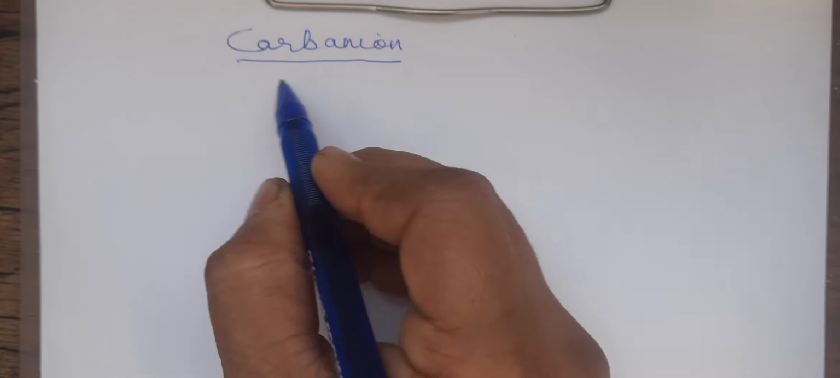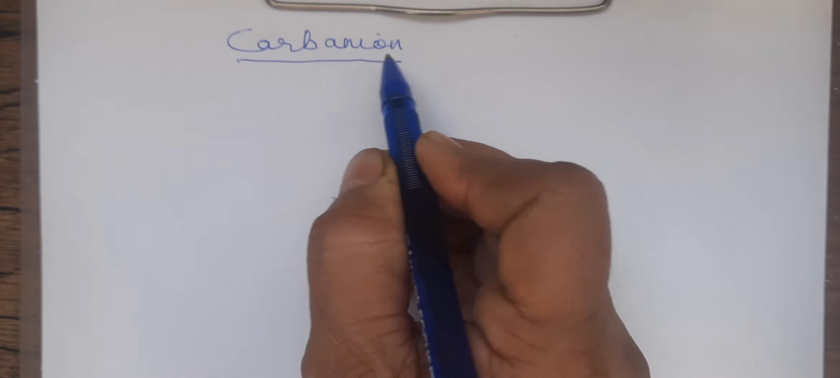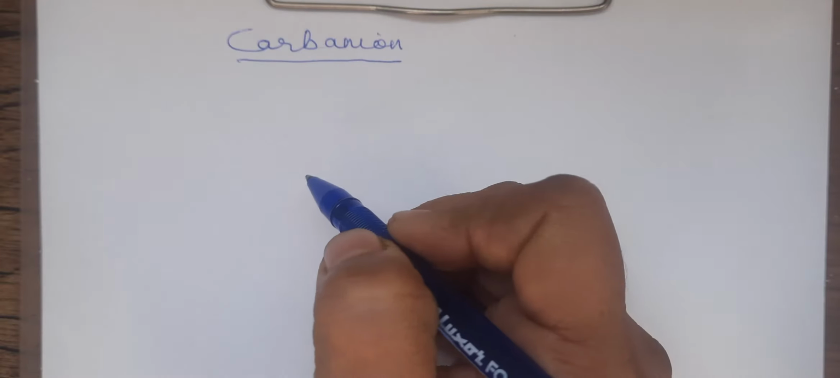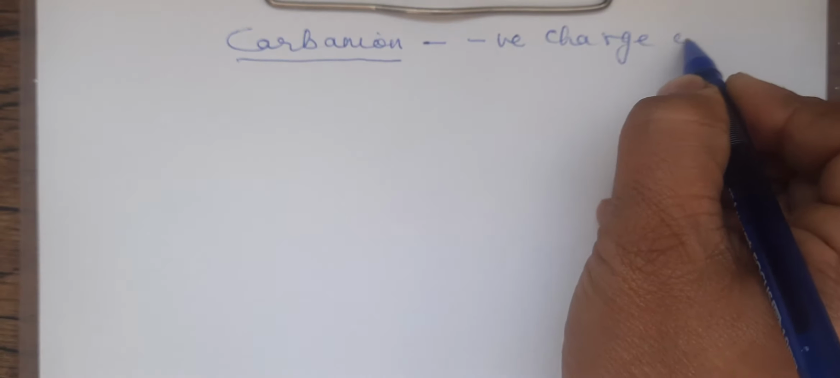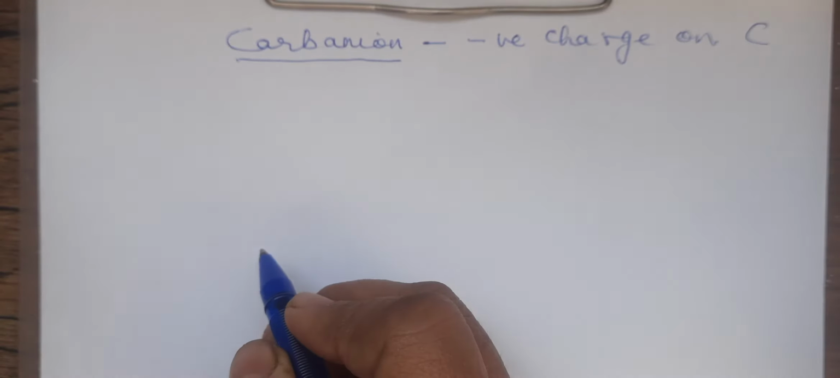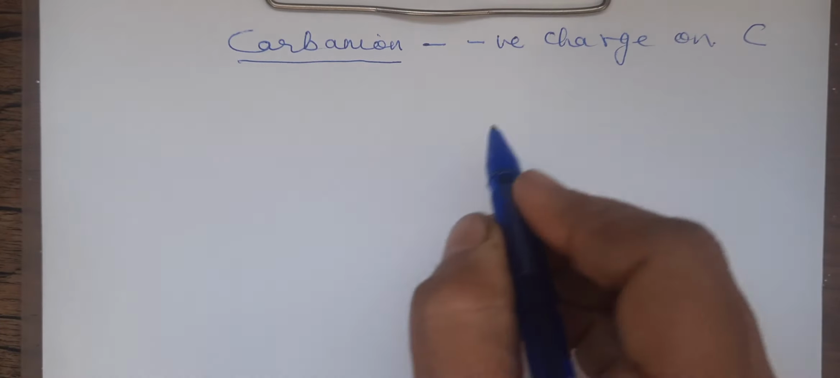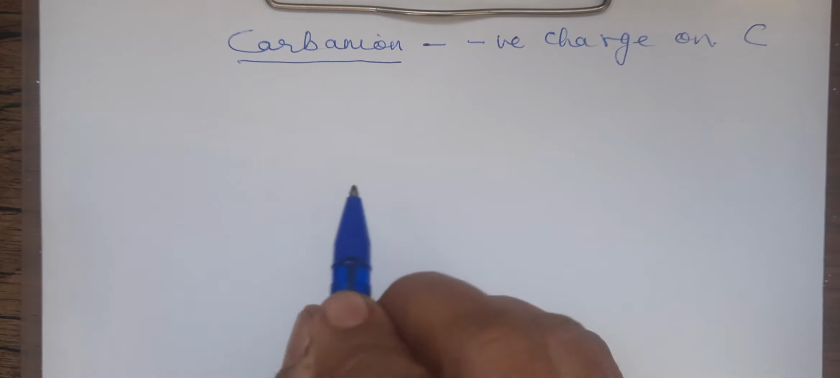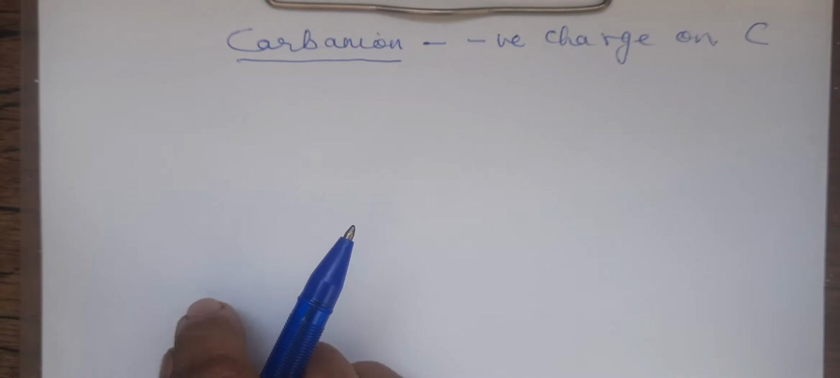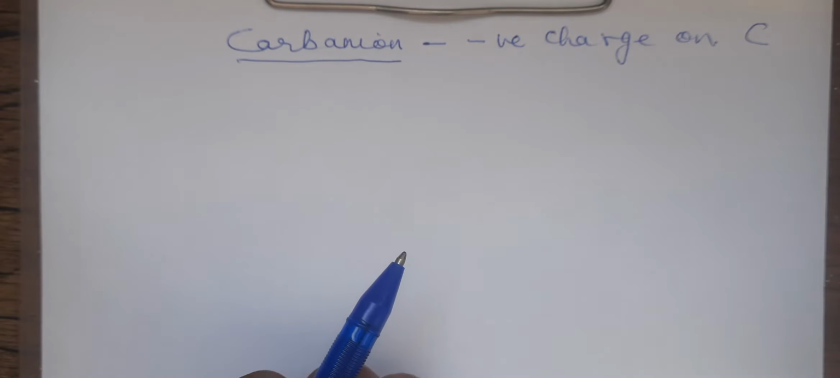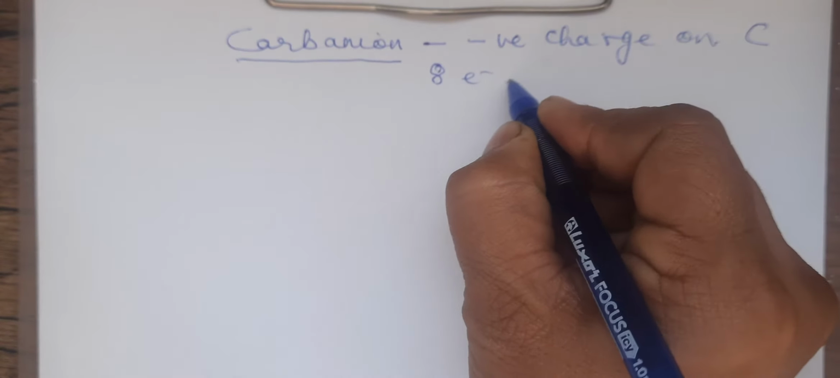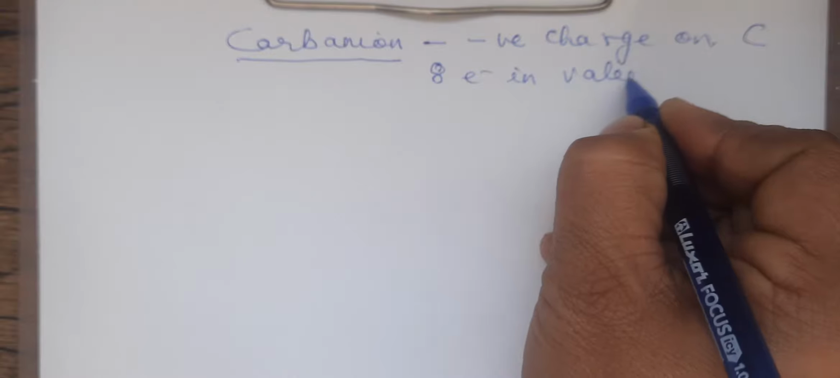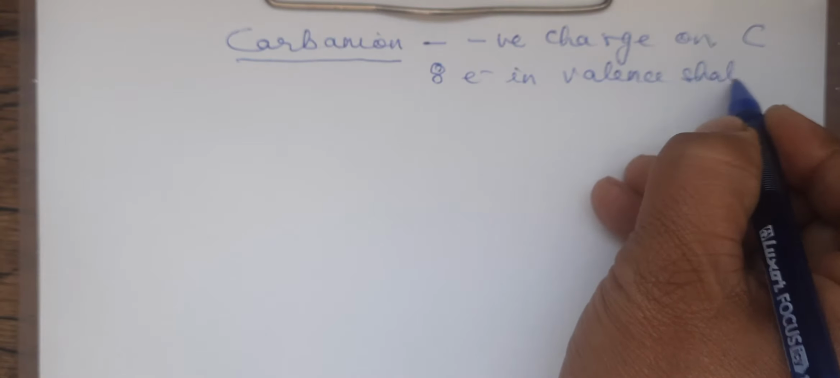Now what is carbanion? As the name itself says, carbanion means it's a carbon containing a negative charge. Negative charge on the carbon atom. That means it does not have any deficiency, unlike a carbocation, which had only 3 bonds and a positive charge on carbon. Here, it has 8 electrons in the valence shell.